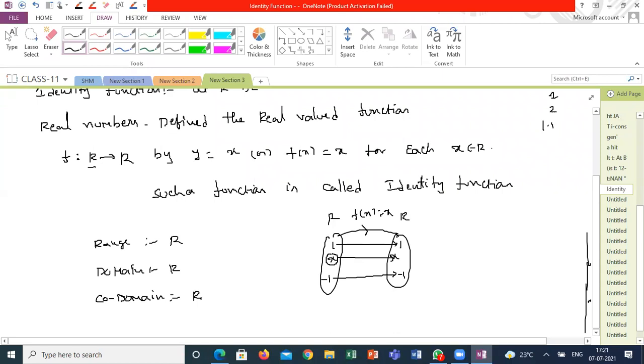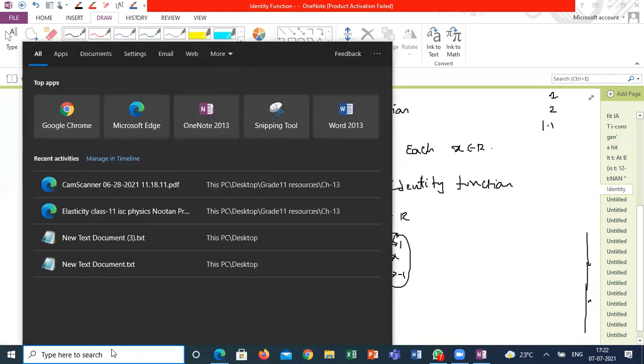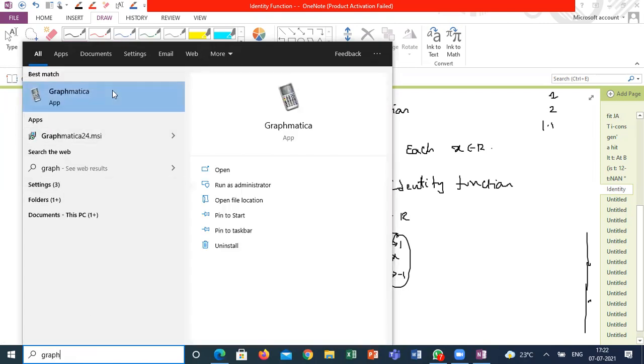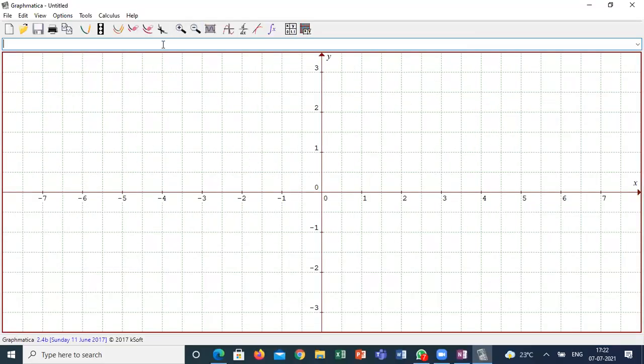Is it clear, guys, what I'm saying? Yes, sir. So how does the graph of the function look? The graph of the function will be a straight line from origin, sorry, yeah, it will pass through the origin. What does the graph represent? The graph makes it easy to understand what the range and domain are, where the defined values will exist, where it will not be defined. From the graph you can see straight away. No need to calculate. If you are having a graph, you can check straight away.